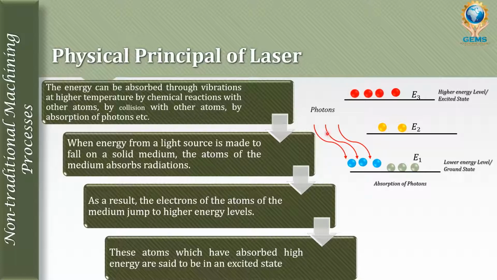For example, once the photon is incident on the electrons, these electrons get energized and move up to the excited state.